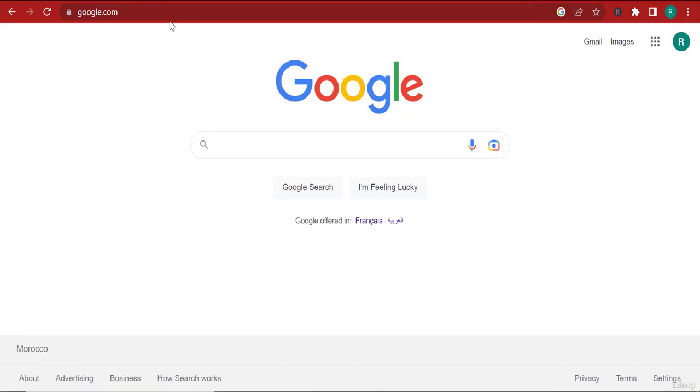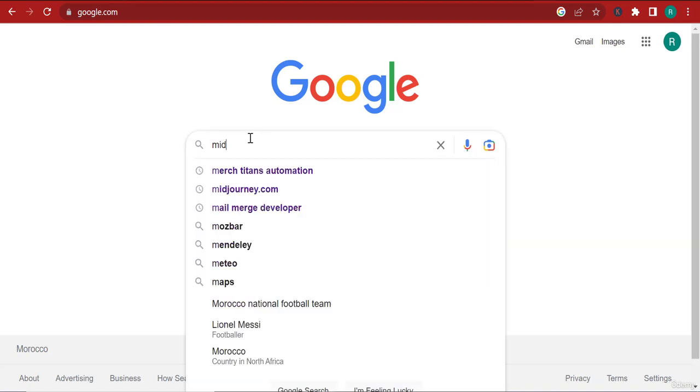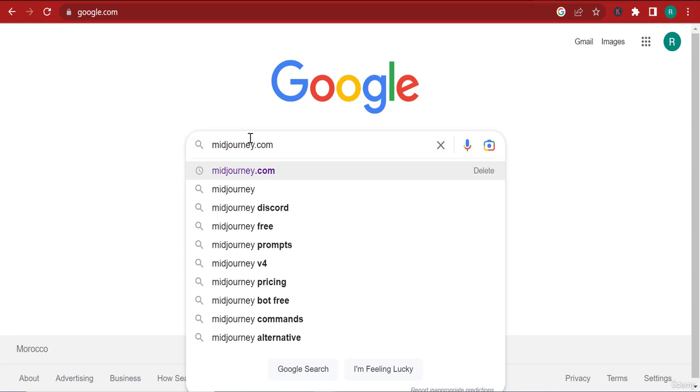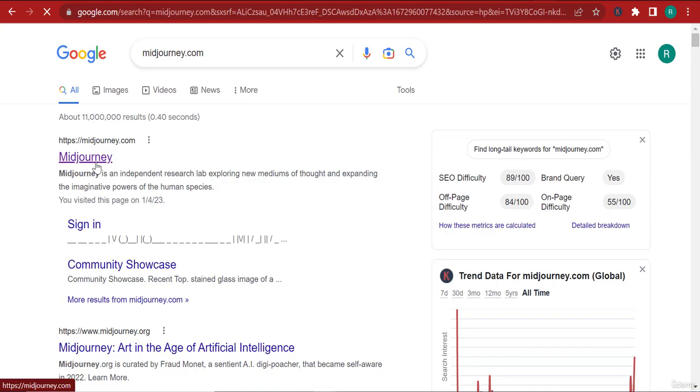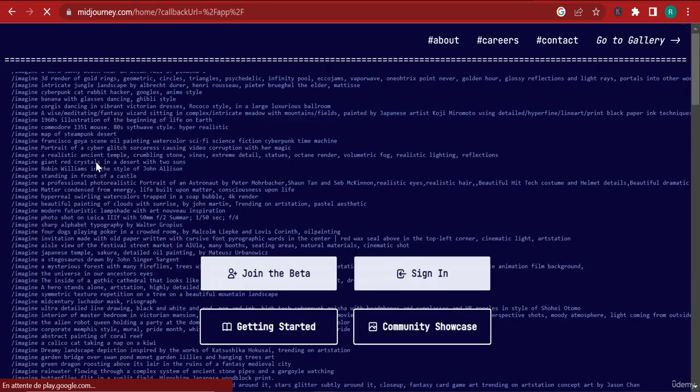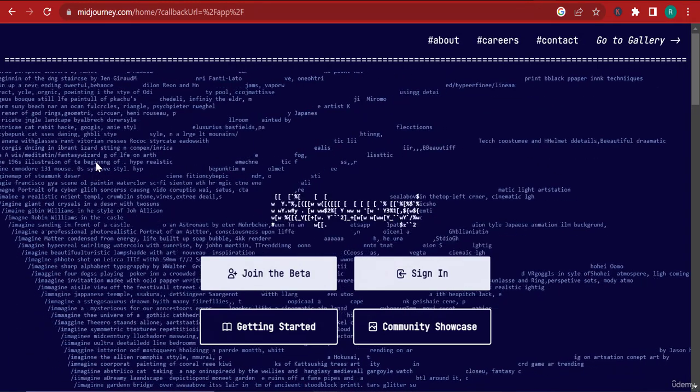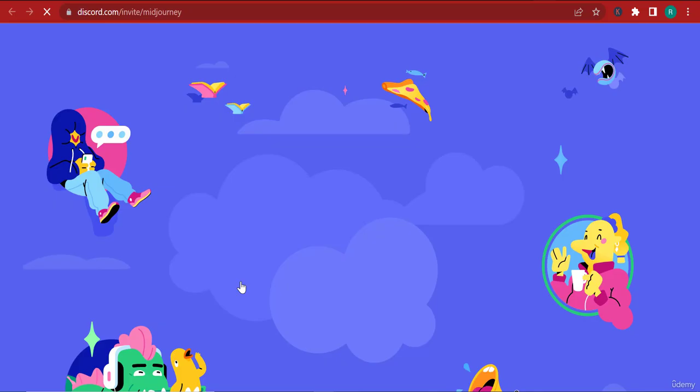All right, so let me show you how you can combine AI with AI to make your post even more amazing. Let's go to a website known as Midjourney, Midjourney.com. You can see that I already have searched for it lately. This is also an AI tool that enables you to generate images. Now click there and join the beta. Click on join the beta and it's going to take you directly to Discord.